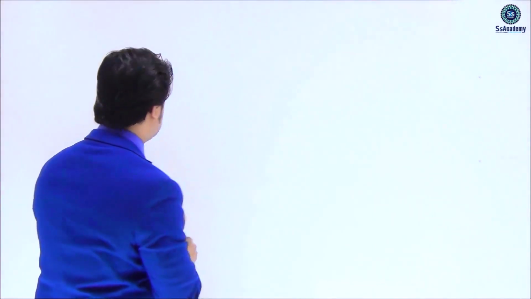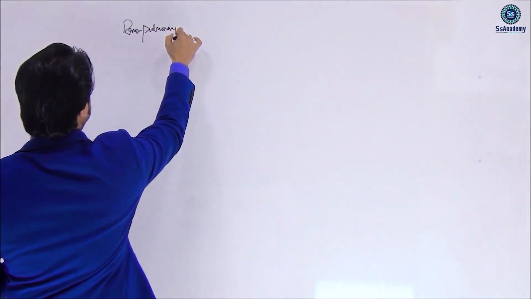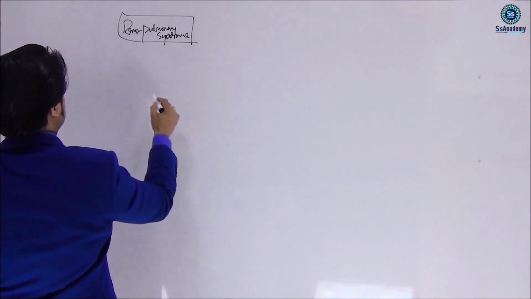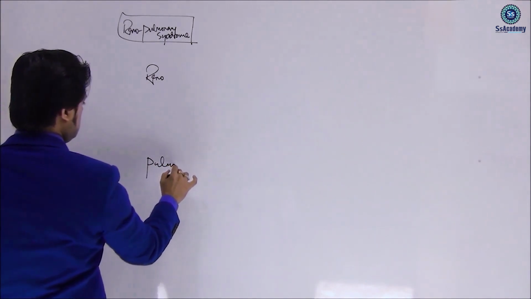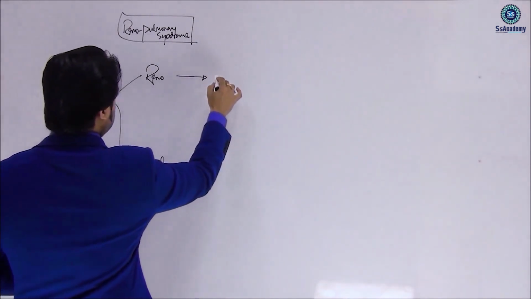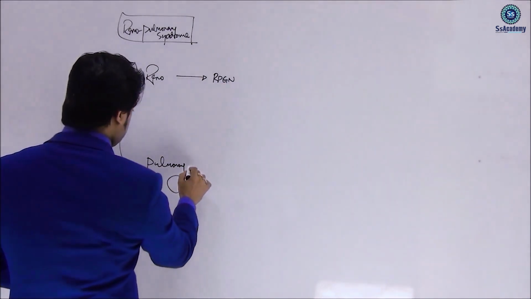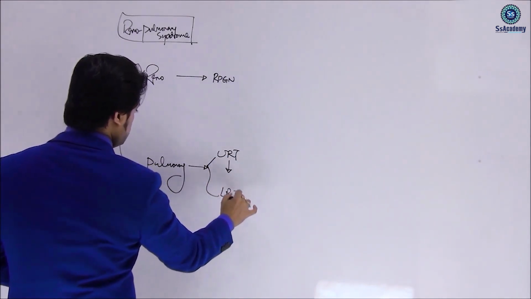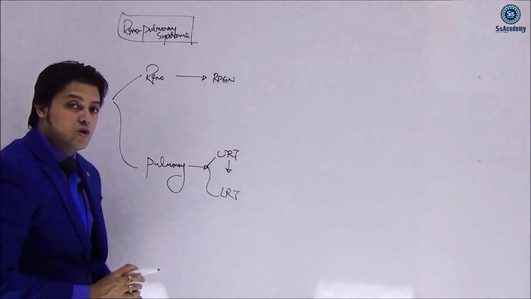Let's see how we can think about it. In renal pulmonary syndrome, the kidney involvement is RPGN, rapidly progressive glomerulonephritis, and the pulmonary involvement is upper respiratory tract followed by lower respiratory tract involvement.